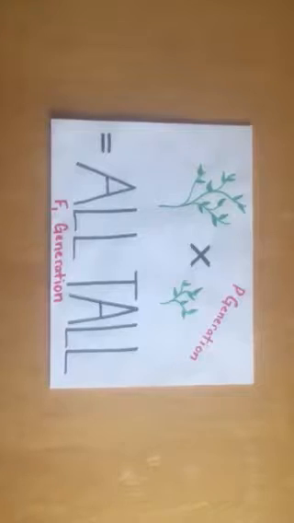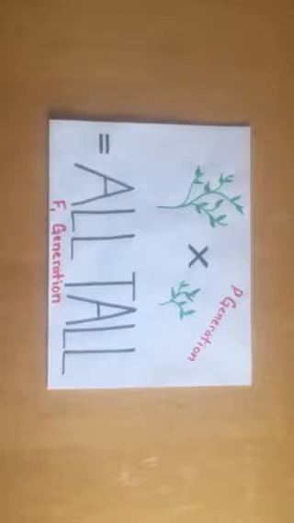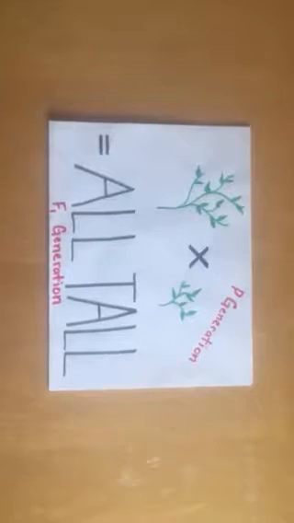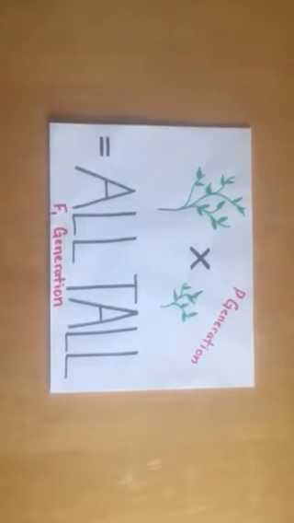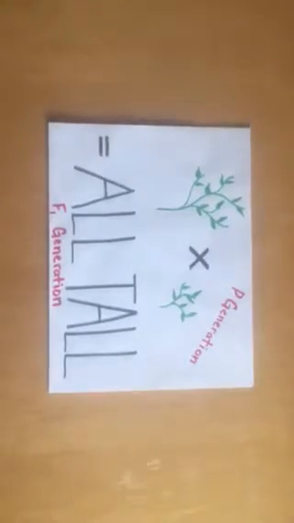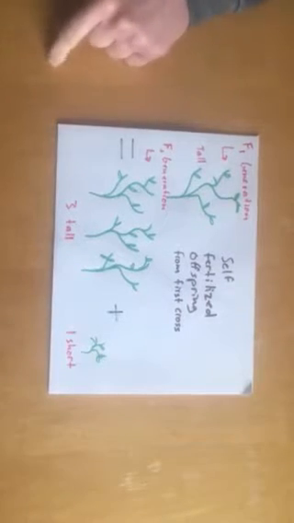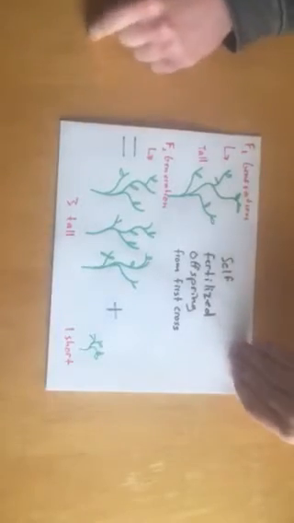In some of Mendel's studies, he would take tall pea plants and have them pollinate with short pea plants. This was the P generation. He found that the offspring, the F1 generation, produced all tall plants. Next, Mendel took the offspring from the F1 generation and allowed them to self-fertilize, and saw that even though the parents were all tall, the offspring gave 3 tall plants and 1 short plant. This was called the F2 generation.